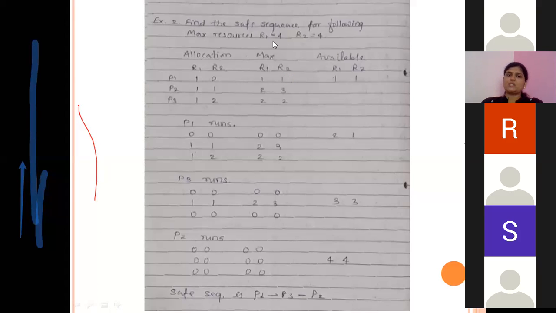Maximum demand of process P2 for completion of its execution is two instances of R1 and it requires maximum 3 instances of R2. Maximum requirement for P3 is 2 instances of R1 and 2 instances of R2. This way, this is the maximum requirement of process P1, P2 and P3. These are the available resources, instances of resources given to us.